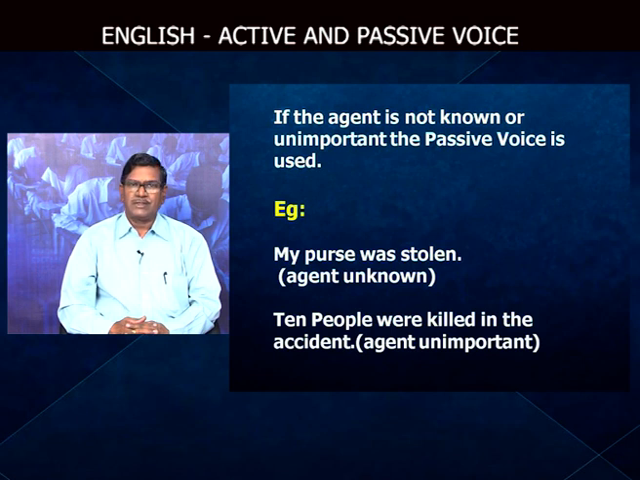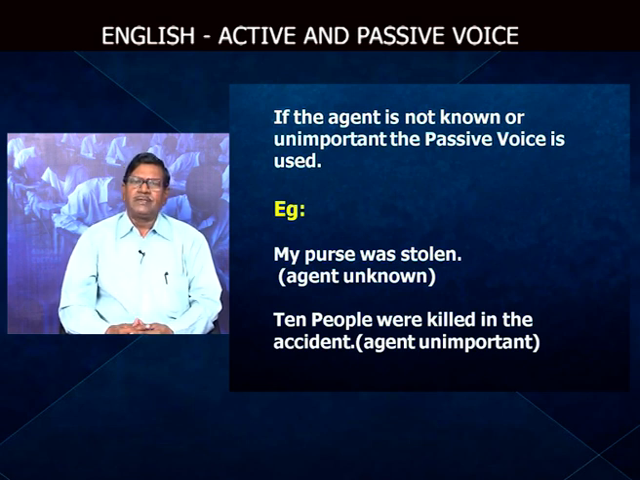For instance, my purse was stolen. Somebody, who stole it we do not know. What is lost? The purse. Agent here is unknown. My purse was stolen. So, here the sentence is used in passive voice.